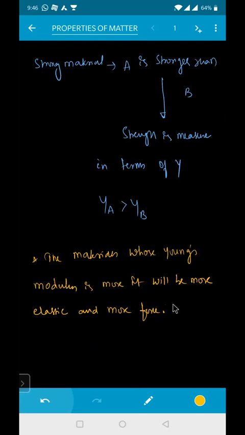Sir, but strain will be less, right, sir? Yes, small deformation. So more Young's modulus means more elastic, because force is also more. Okay, and there will be a small deformation.